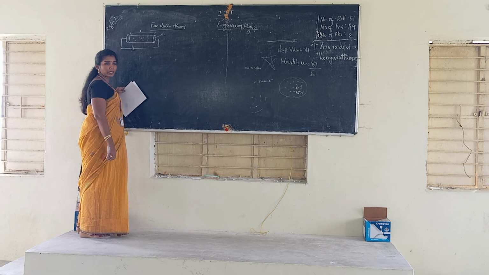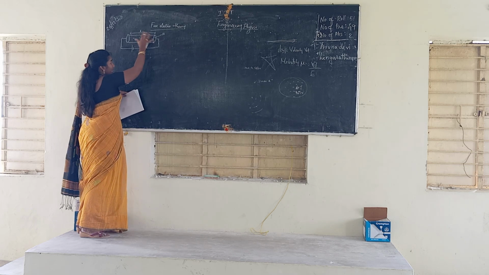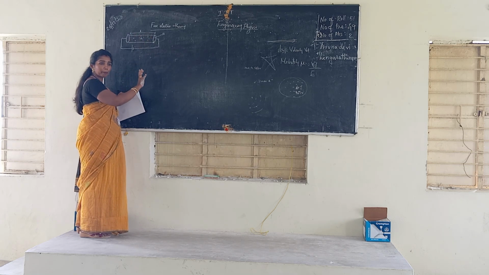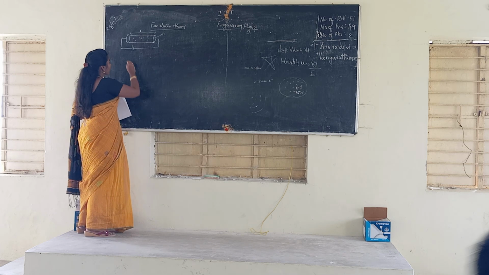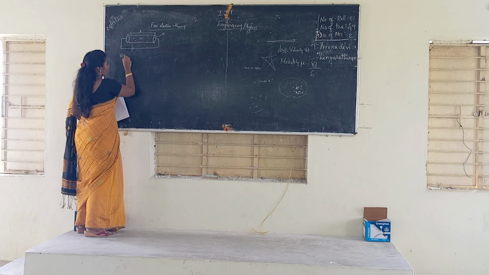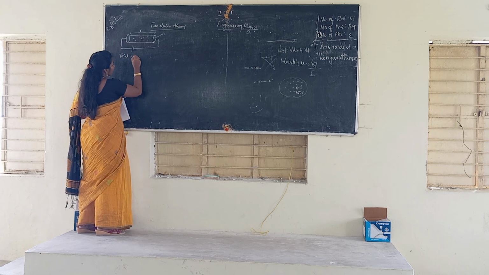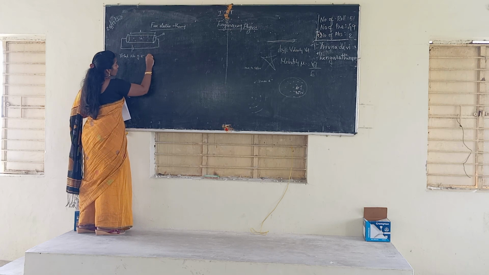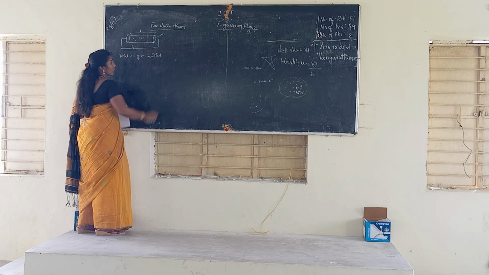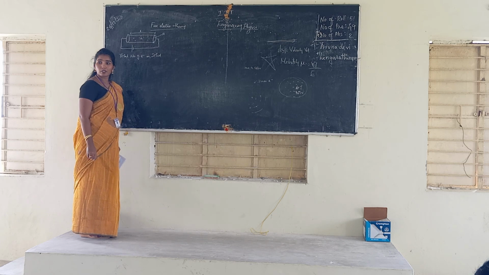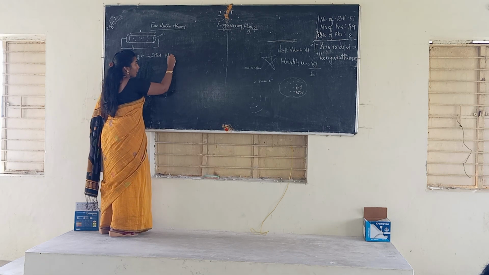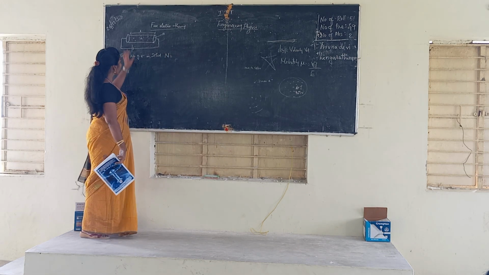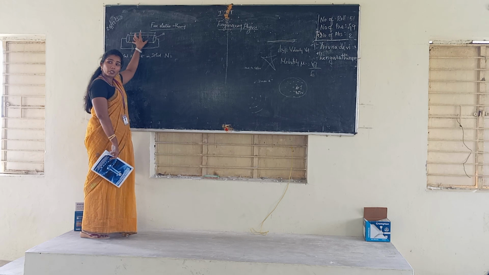Now, without applying the field, we will take only the rod. Without applying the field, we write the total number of electrons in the solid material as capital N. The total number of electrons in the considered rod is the net number of electrons.